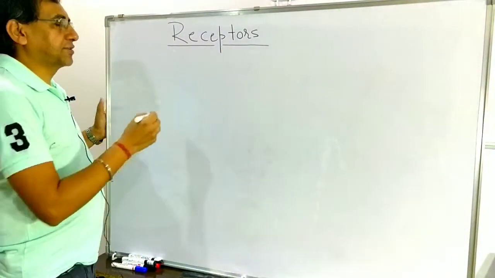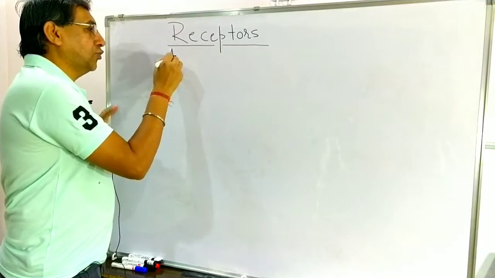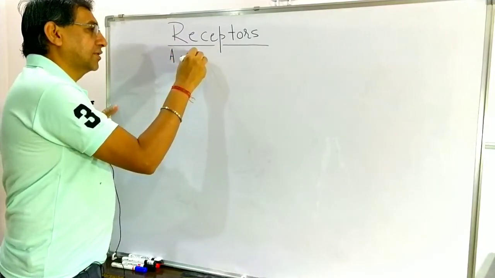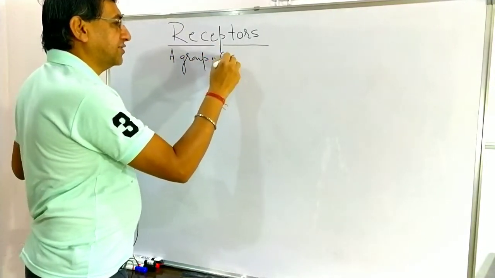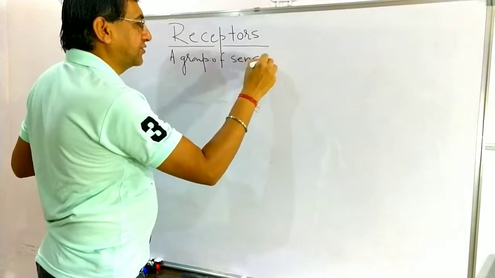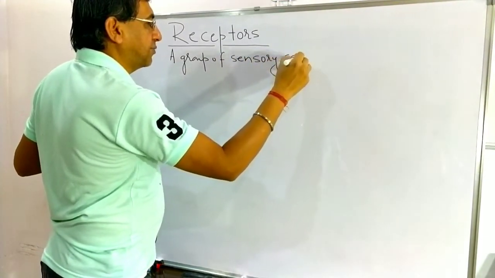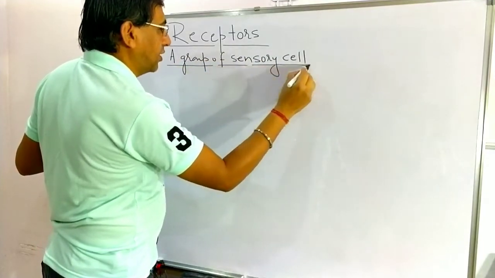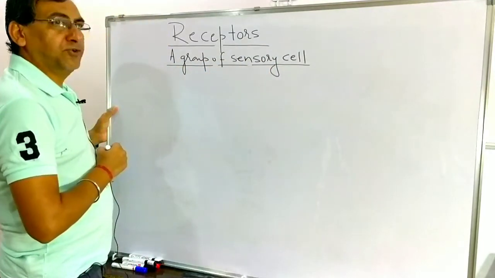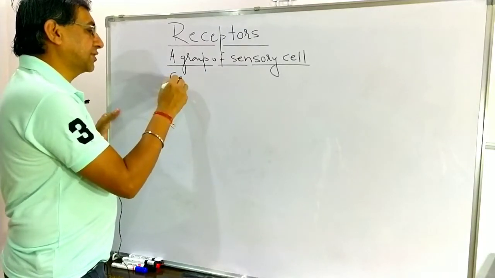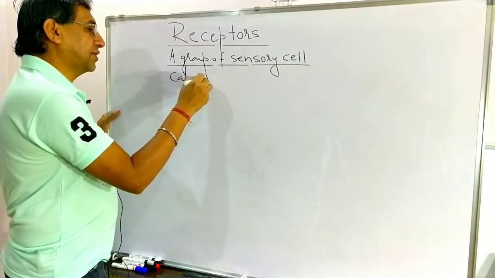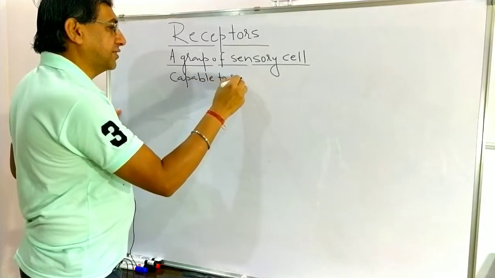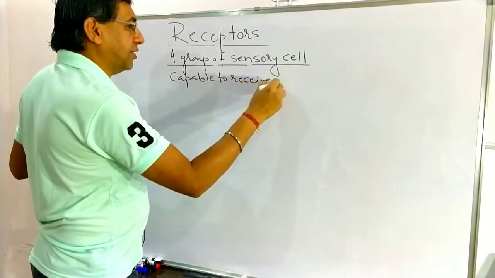What are receptors? Receptors are a group of sensory cells which are present on the surface or any internal side of the body, capable to receive impulse.